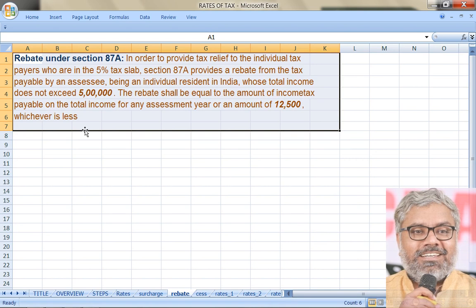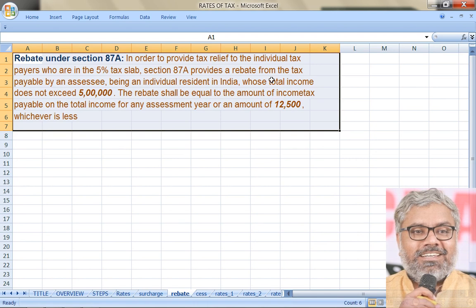In order to provide tax relief to the individual taxpayers who are in the 5% tax slab, those people who have income exceeding 2,50,000 but not exceeding 5 lakhs. In order to give some kind of relief to them, generally in real life we call them middle class, the law will not define any of that. General middle class, typical type of reasonably earning people, not so rich people.